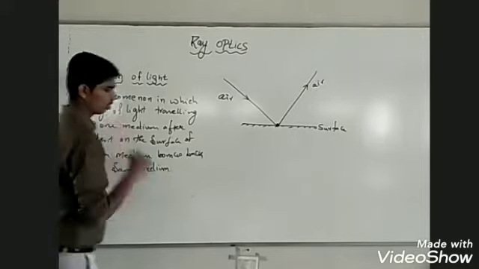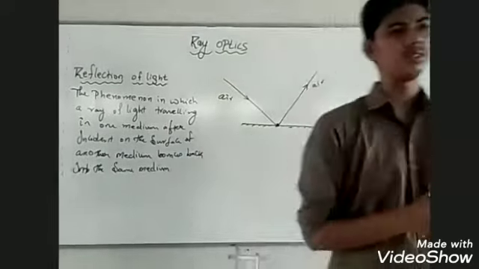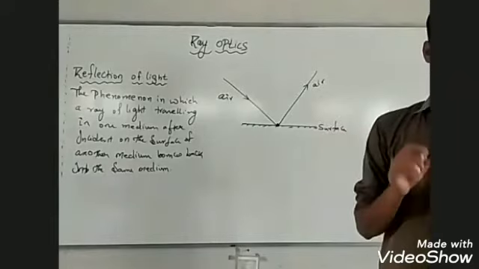This phenomenon is called reflection of light.